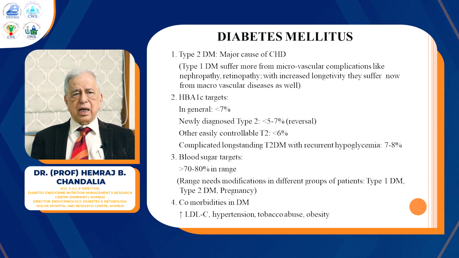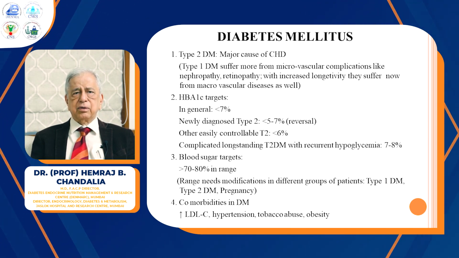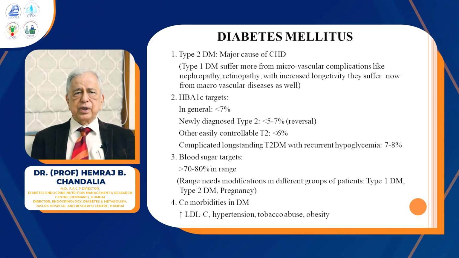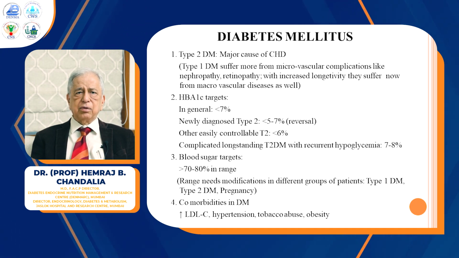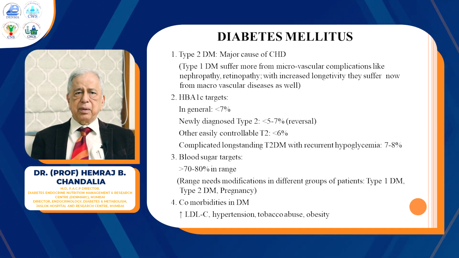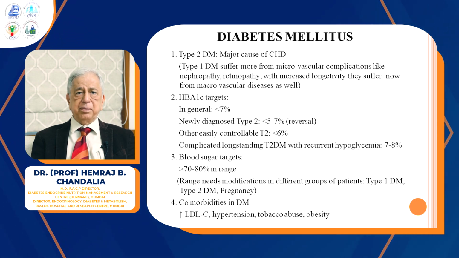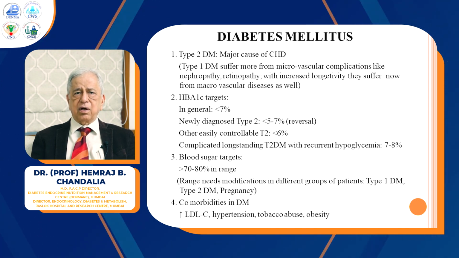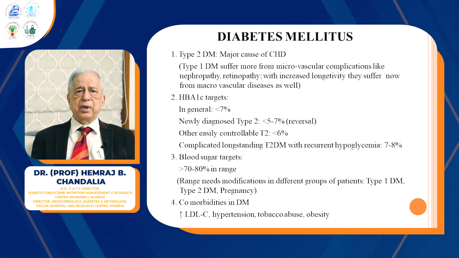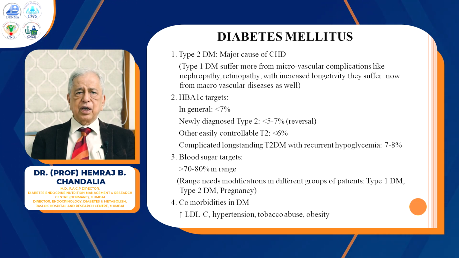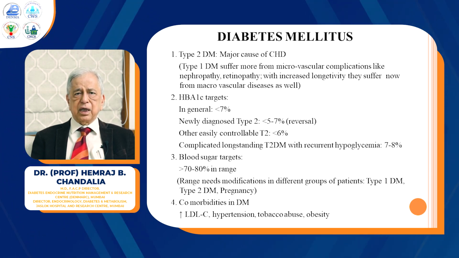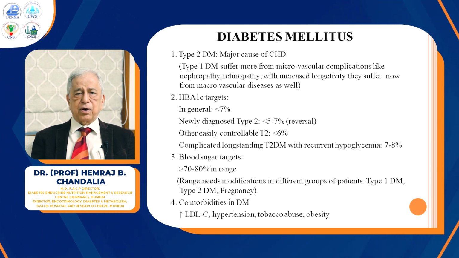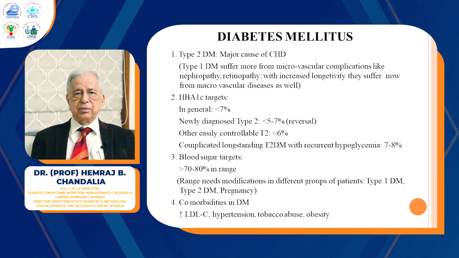Now, the blood sugar target is, you see, 70 to 80% of readings should be in the range. That is, when you do the glucose monitoring by a sensor, then you want time in range 70 to 80%. And remember, the range also is different for different people. So, the range of 70 to 180 given is in general and not really a good figure, because in many patients you clamp down the range to 80 to 140 and many of them 150. In pregnancy, for example, we clamp down to 140 or, if possible, even 120.